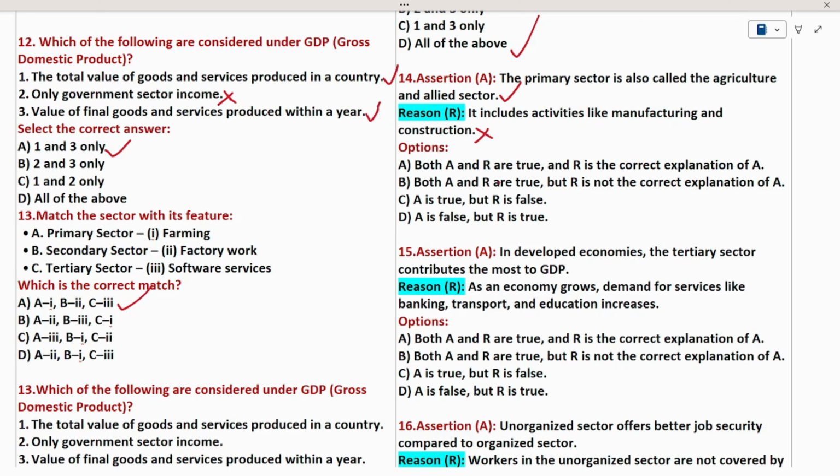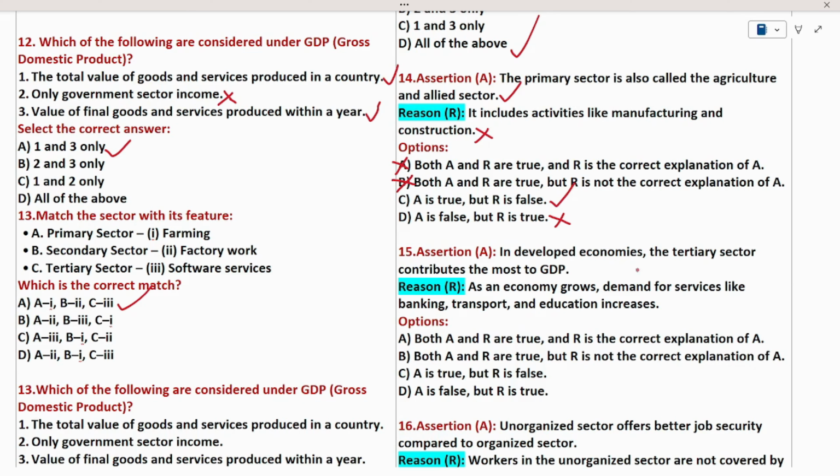So now I will check each option. Option A says both A and R are true. We know that R is not true, so option A is wrong, because R is the wrong statement. Option B says both A and R are true. This is also wrong, because R is wrong. Option C says A is true but R is false. We know that A is true and R is false. Yes, so option C is the right answer. Option D says A is false. No, A is not false, so that statement is wrong.